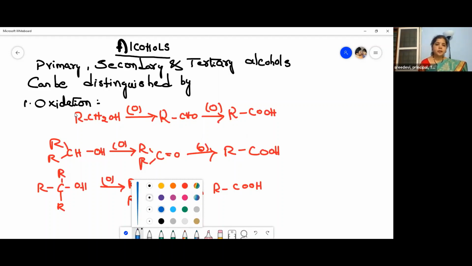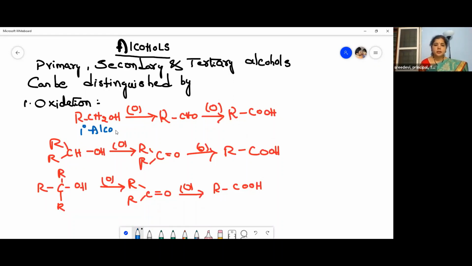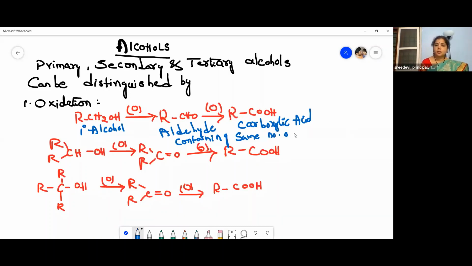A primary alcohol on oxidation gives an aldehyde, which on further oxidation gives a carboxylic acid containing the same number of carbon atoms. Both of them contain the same number of carbon atoms. I hope you are all writing the notes, children.